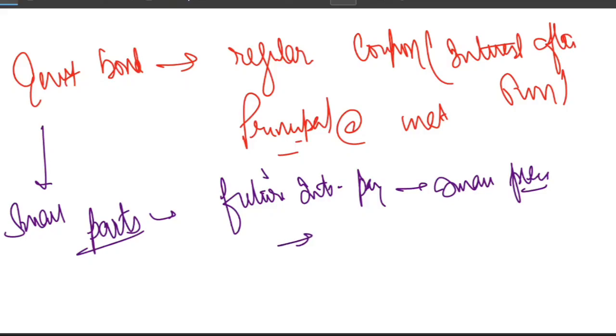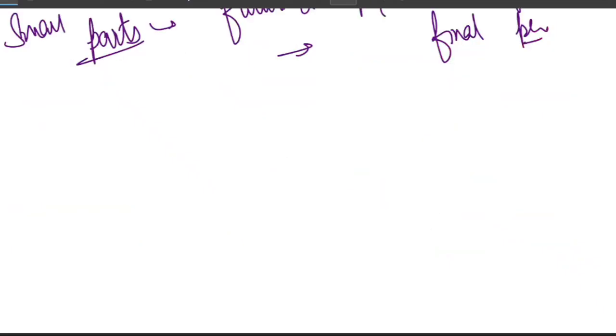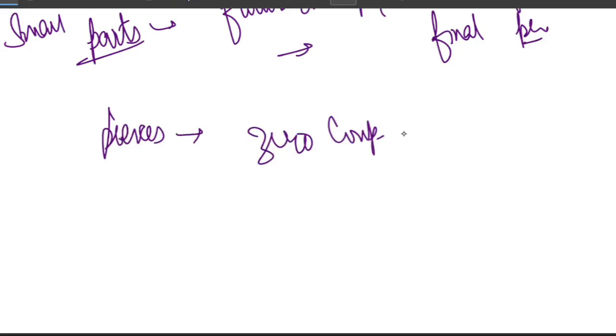Obviously you will get the principal repayment; this is the final piece. So remember, each of these pieces becomes a zero coupon security. And that is what we call STRIPS.